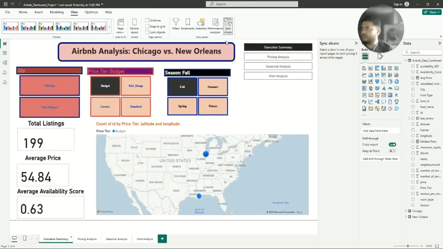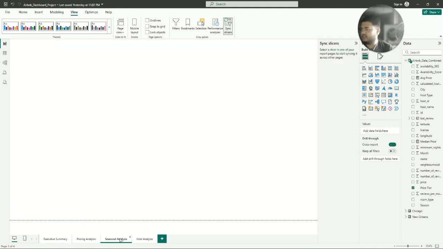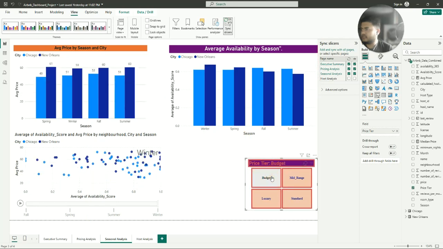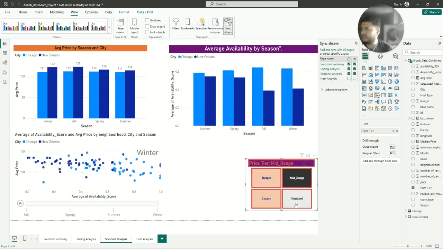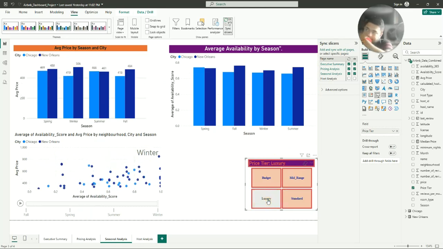Now, if we sync the slicers of our budget to seasonal analysis, we can get more insights here, like budget, mid-range, standard, luxury. We can get more insights from this.